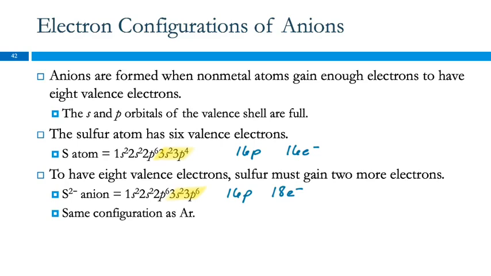And so we've added 2 negative charges, and so this has a -2 charge, right? This electron configuration is the same as for argon. The electron configuration isn't saying anything about what's in the nucleus. It's just saying, where are the electrons? Any questions?